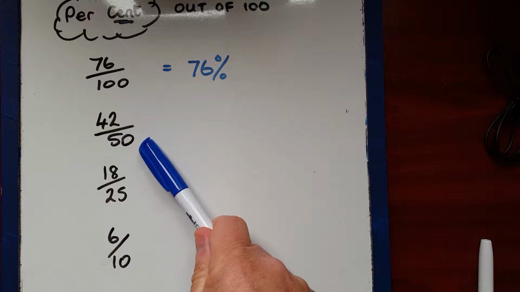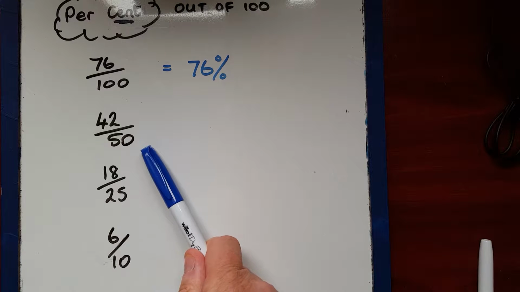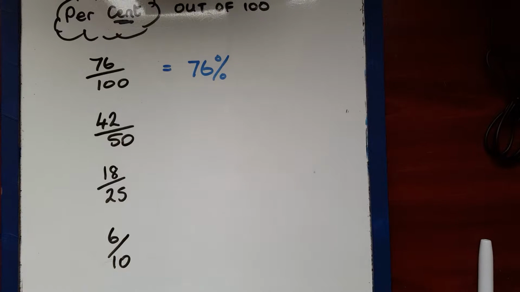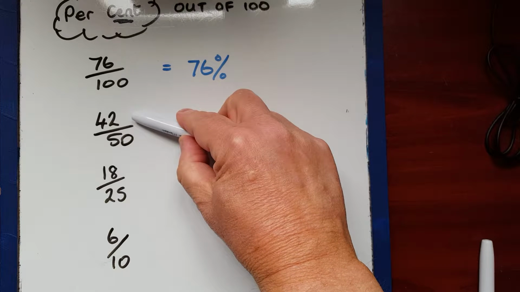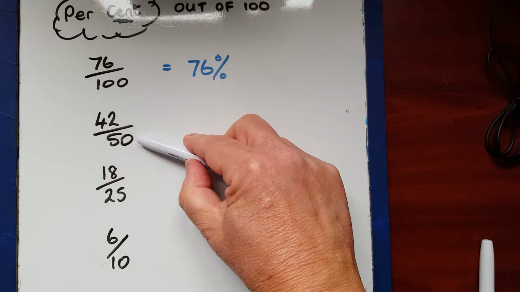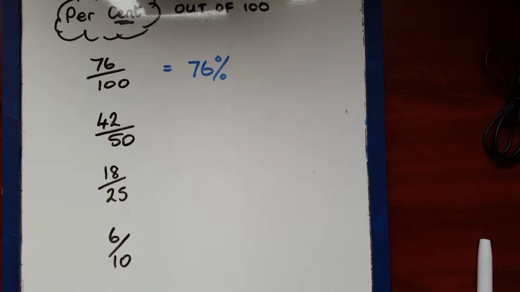Now, there are 2 ways. One way is acceptable, the other way isn't. You could double it. That's acceptable. The other way is to add 50. Now, don't ever add or subtract when you're dealing with percentages like this. Because when you add or subtract, if you added 50 to this, you'd have to add 50 to that. And that would then say 92 out of 100, which might not be the same. What we have to do is increase it in proportion. And you can only increase or decrease in proportion if you multiply or divide.